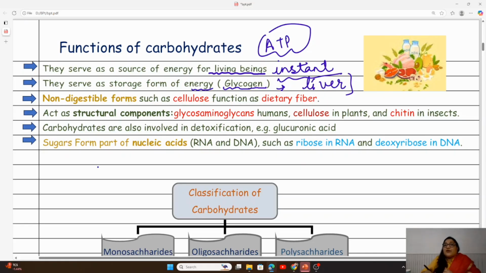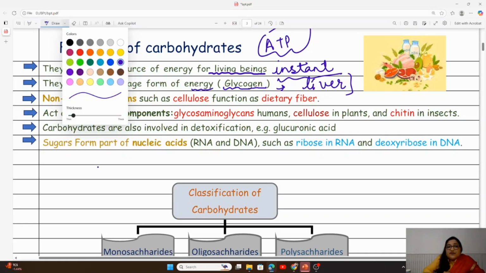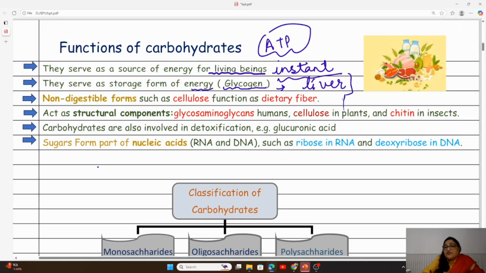And whenever we require energy during fasting, when the dietary glucose is not sufficient, during very unfortunate circumstances when we are not getting the food, this glycogen will be broken down into glucose.